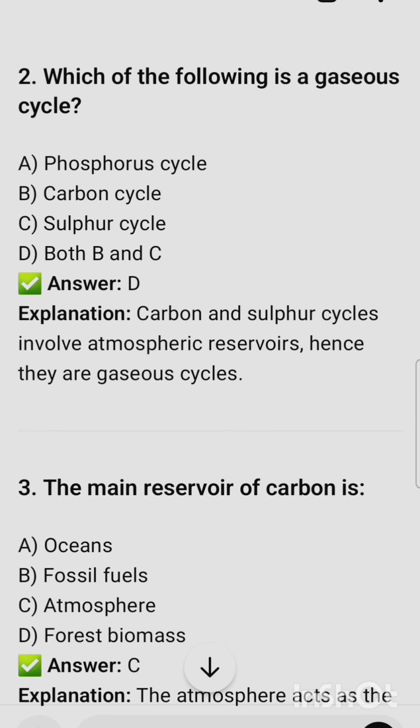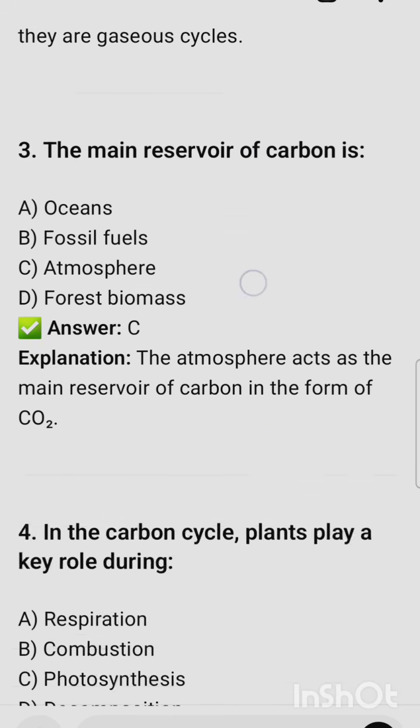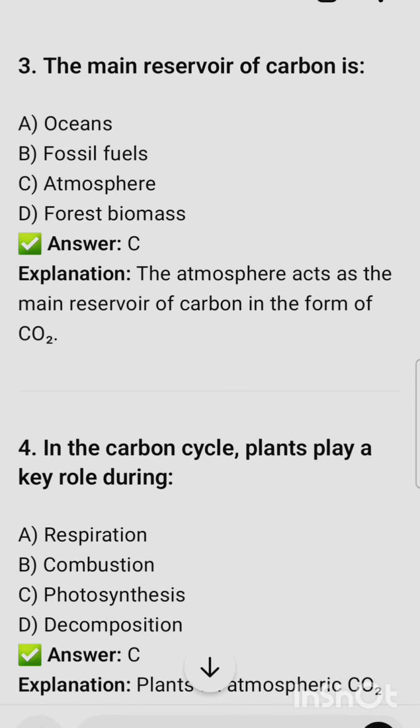Which of the following is a gaseous cycle? Options are phosphorus, carbon, sulfur cycle, and both B and C. The correct option is option D, that is both B and C, that is carbon plus sulfur. The next question is: the main reservoir of carbon is atmosphere.